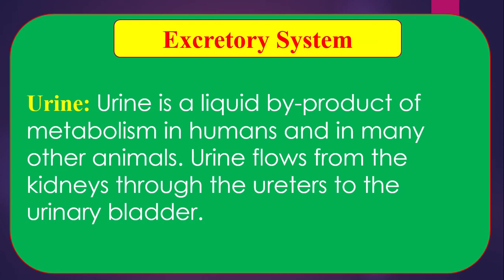During the breakdown of excess amino acid in the liver, nitrogenous waste products like ammonia, urea, and uric acid are formed. These are harmful for the body. The kidney extracts these harmful substances from the body and excretes them as part of a liquid called urine. Urine is a transparent, pale yellow colored aqueous fluid.